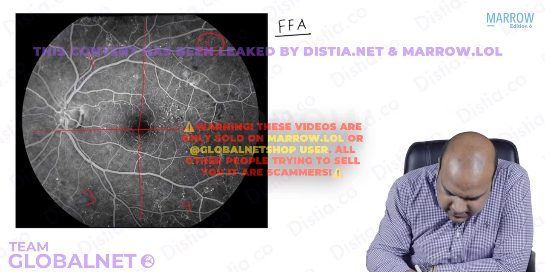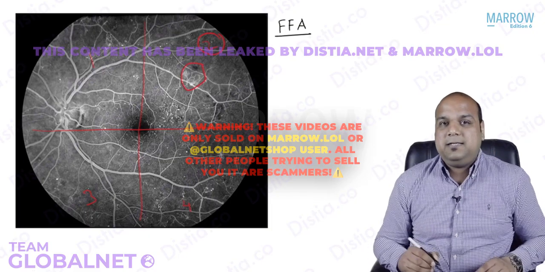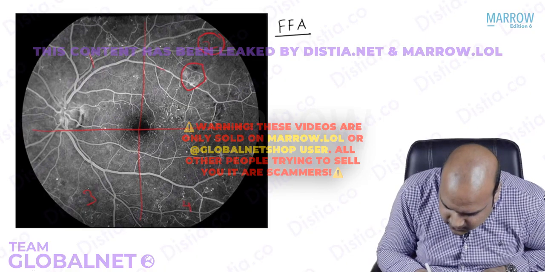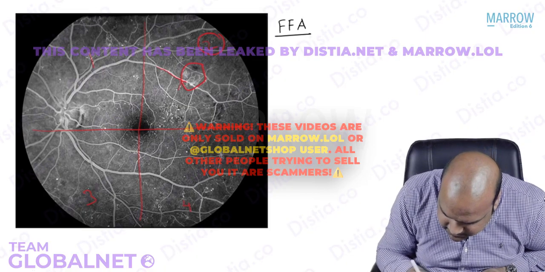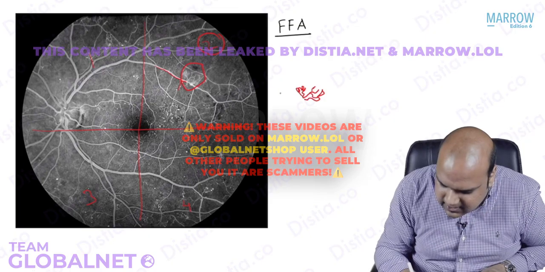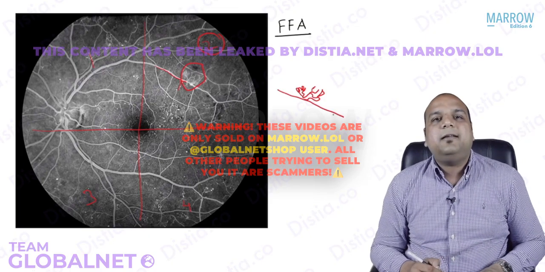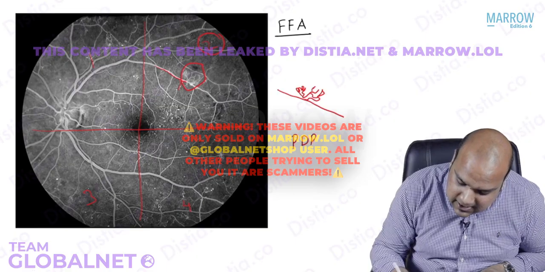If not, everybody see, focus here, focus at my circle. Everybody see carefully. This is my normal branching vessel going, everybody. But in this area, it forms small tufts like this, everybody, if I can say so, looking like a finger or a fan, everybody. Yes, this is a small vessel going here, everybody. This is neovascularization. This is PDR.